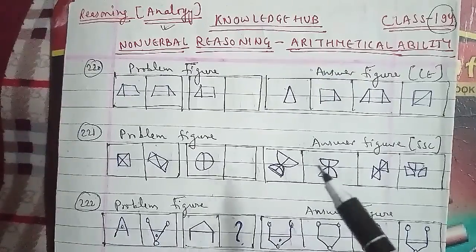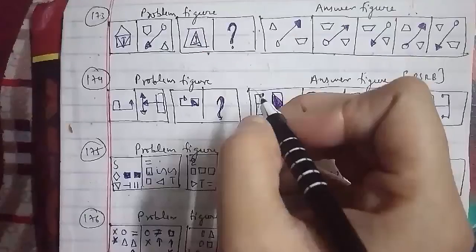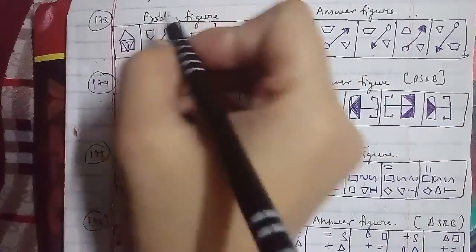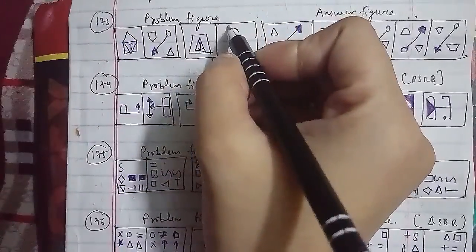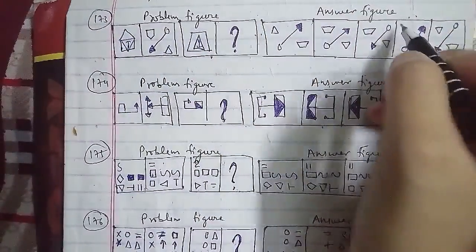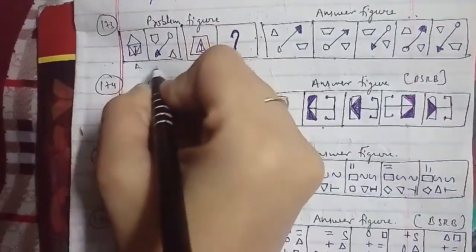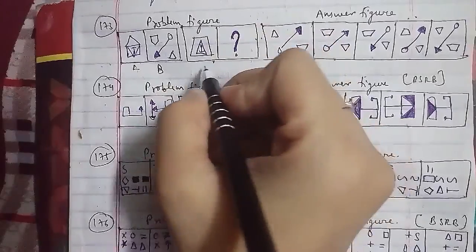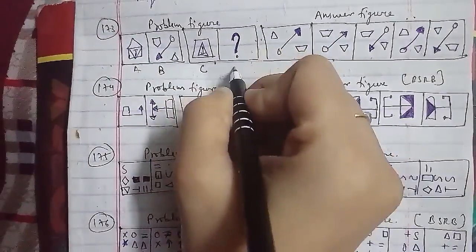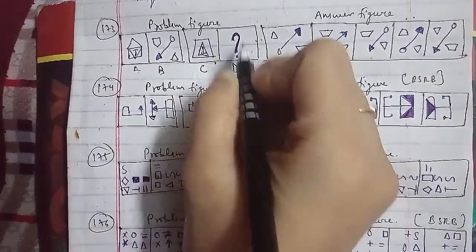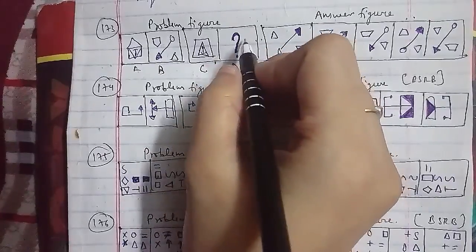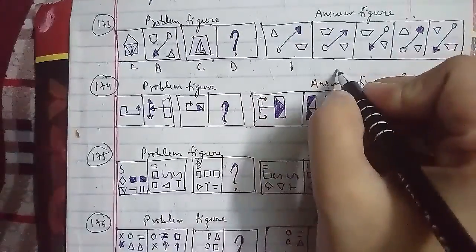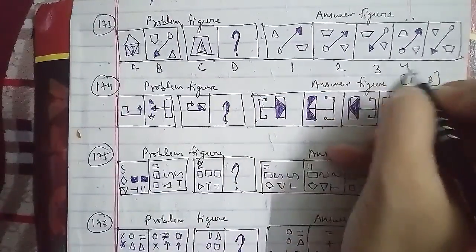Let's go ahead with the first question of the session. Here we go ahead with the 173rd question of the session. These were the problem figures, and these were the answer figures, which are named A, B, as you can see the figure here has been separated, C and D. We have to find out the D figure here itself. For the answer figures, we have options: the first figure, second, third, fourth and fifth respectively.